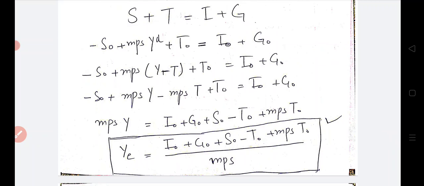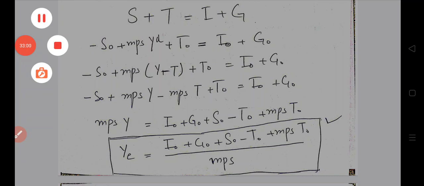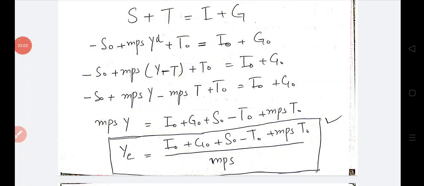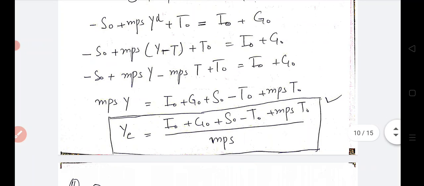Now in the next step, we will multiply MPS into the bracket: minus S naught plus MPS into Y minus MPS into T naught, plus T naught is equal to I naught plus G naught. Now we take all those variables from the left hand side to the right hand side except those which contain Y. We already have I naught plus G naught on the right side of the equation.